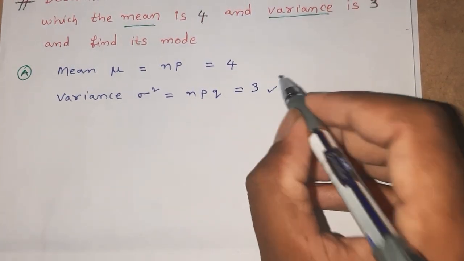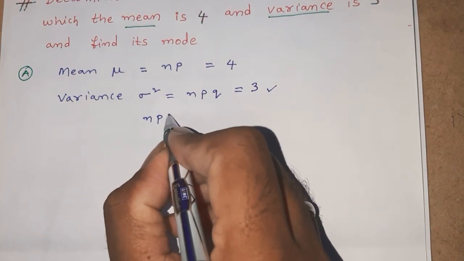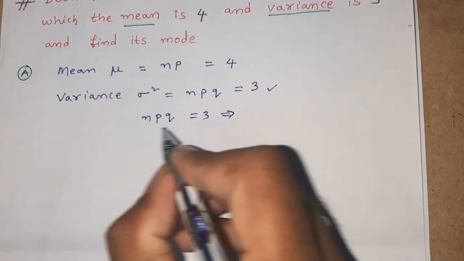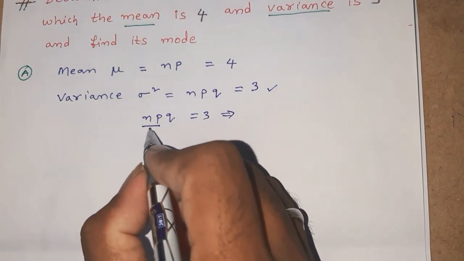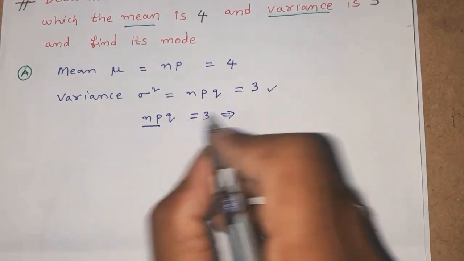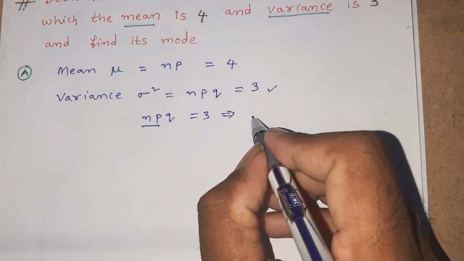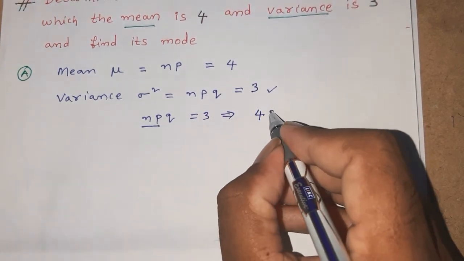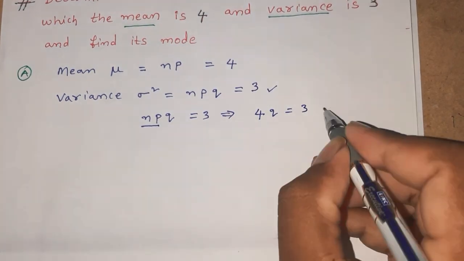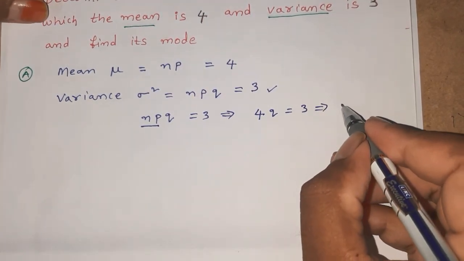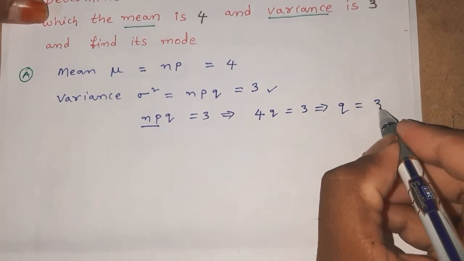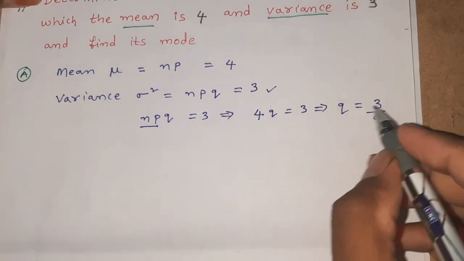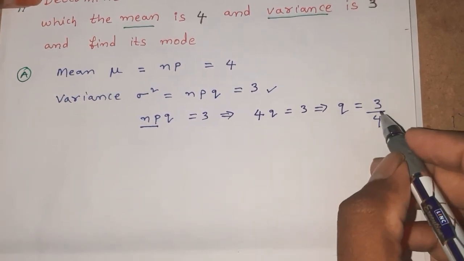Let us consider second equation, that is npq is equal to 3. This implies that here np is 4. The value of np is 4. Therefore, replace np with 4. 4 into q is equal to 3, which implies that q is equal to 3 by 4. Therefore, we got the value of q, 3 by 4.